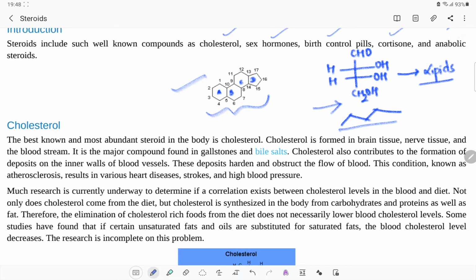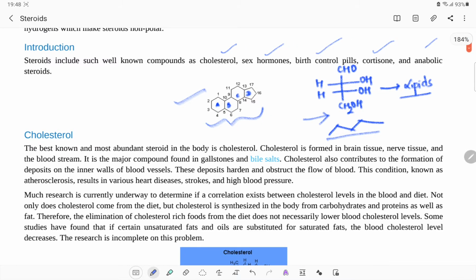Cholesterol is observed in various body parts and it is synthesized in the body. Cholesterol is formed in brain tissue, nerve tissue and the bloodstream. We know this from our biology classes. It is a major compound found in gallstones and bile salts.